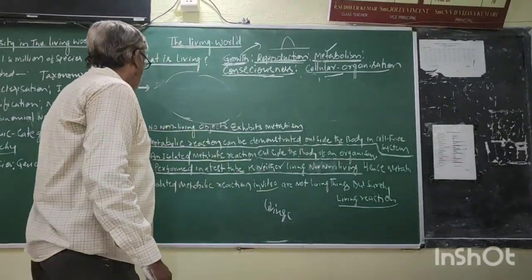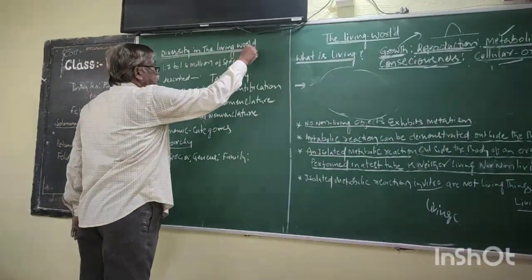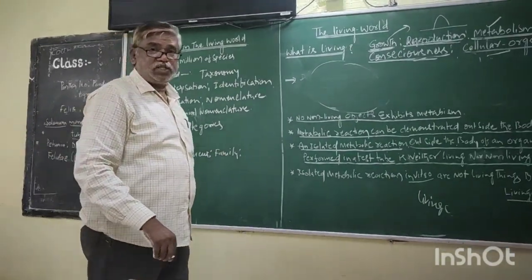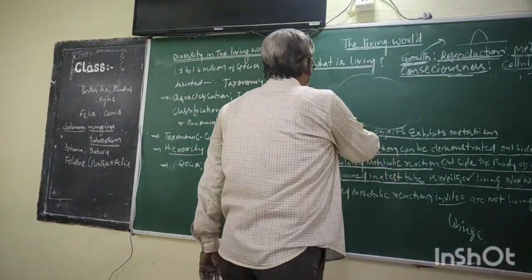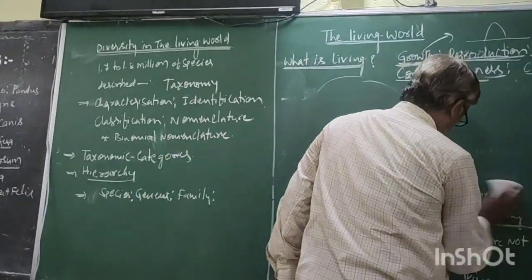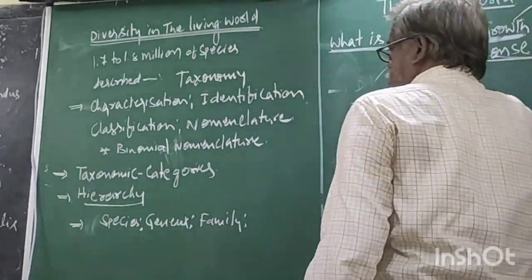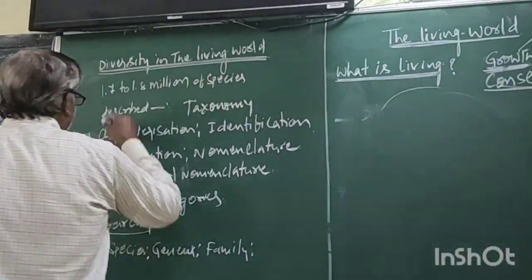Right. Now come to the next topic. Diversity in the living world.